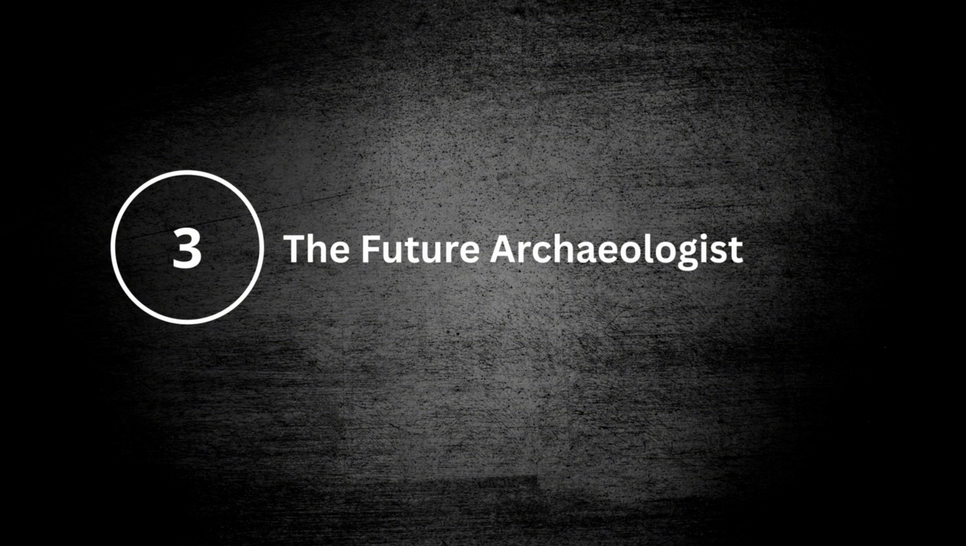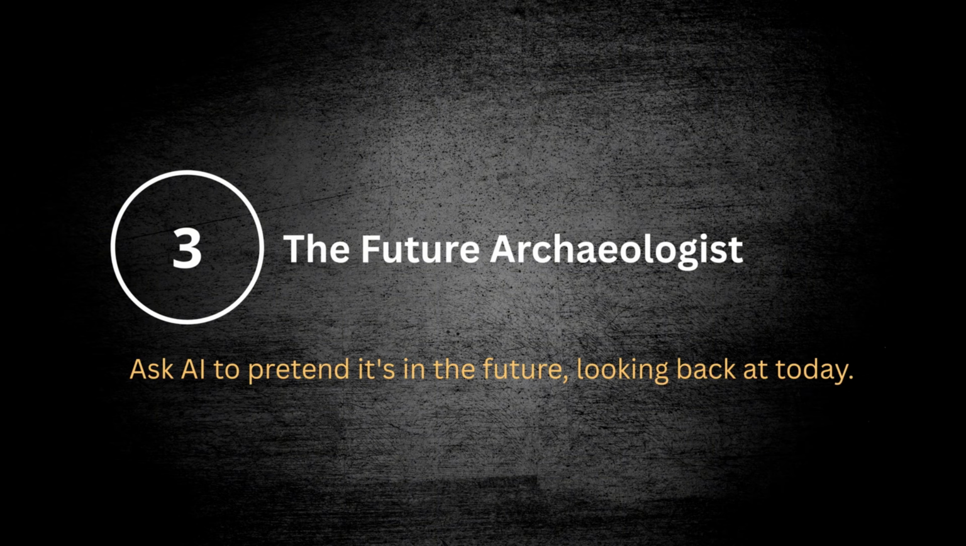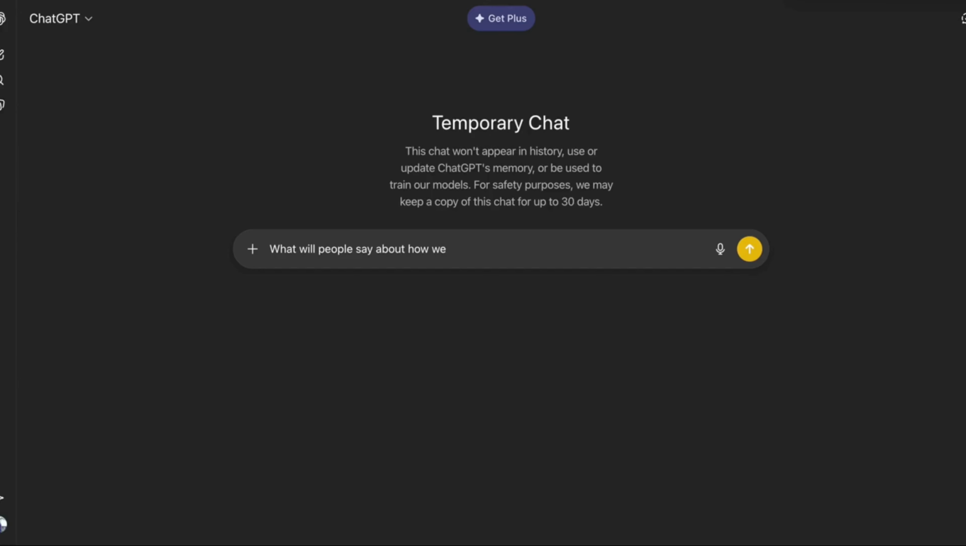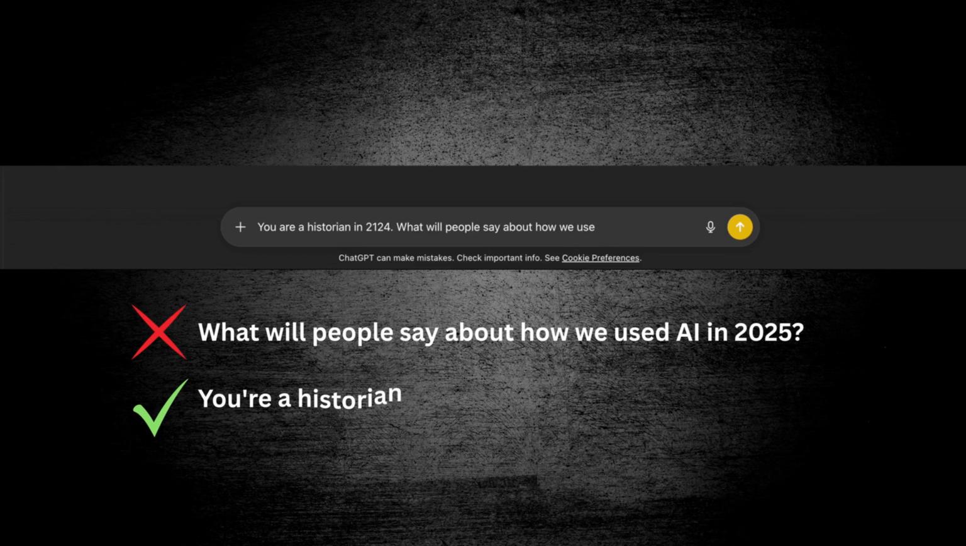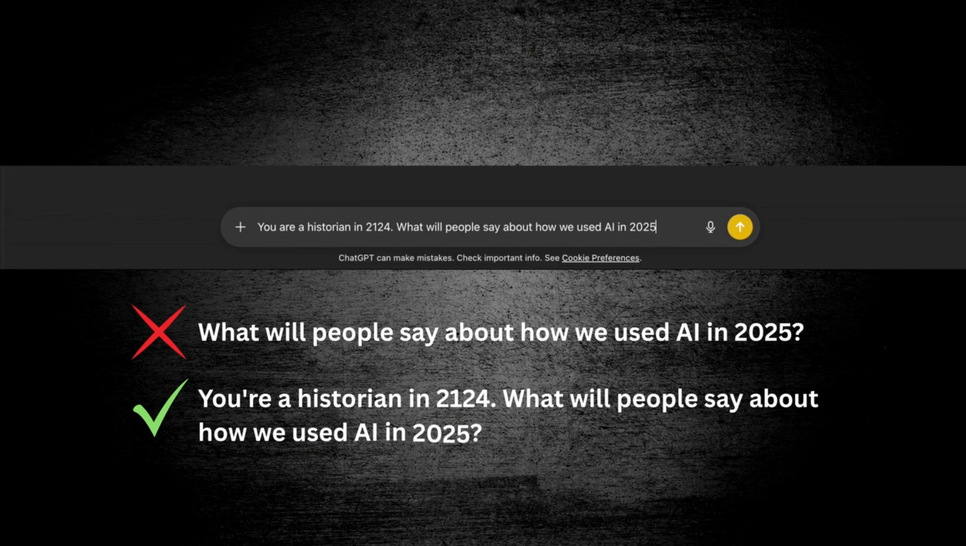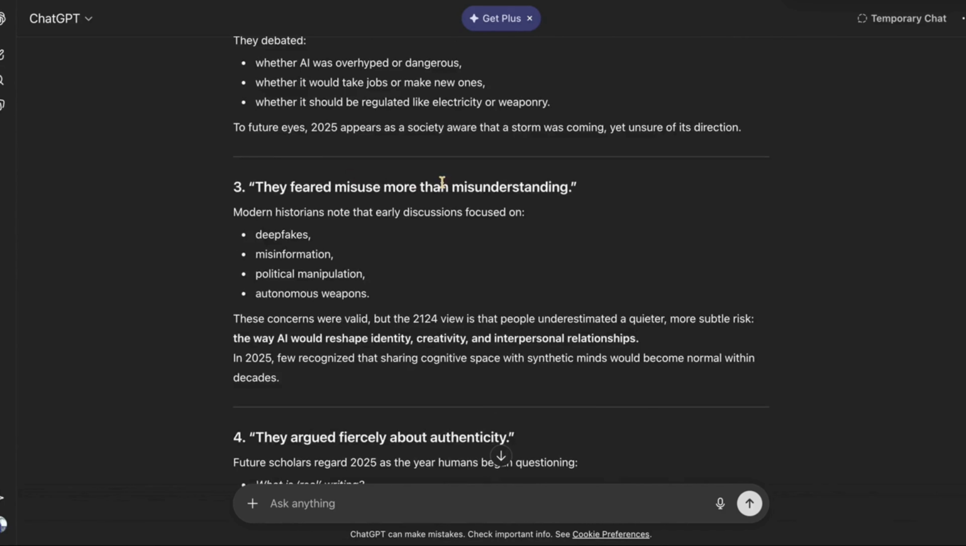Third trick is the future archaeologist. This one is my favorite because it completely changes your perspective. Ask AI to pretend it is in the future, looking back at today. So instead of asking what will people say about how we used AI in 2025, you ask, you are a historian in 2124. What will people say about how we used AI in 2025? And this is the result.